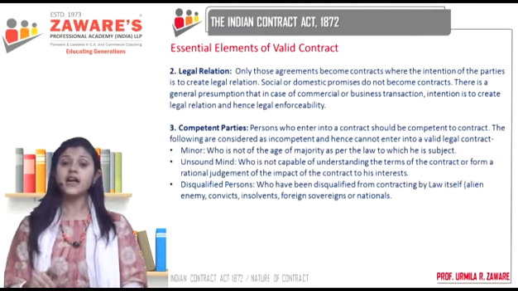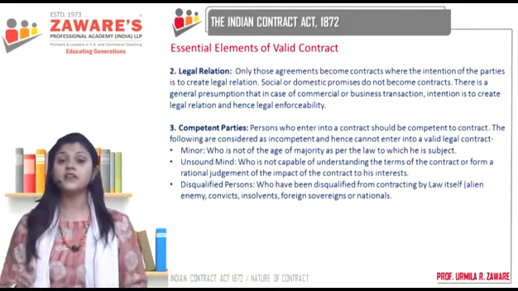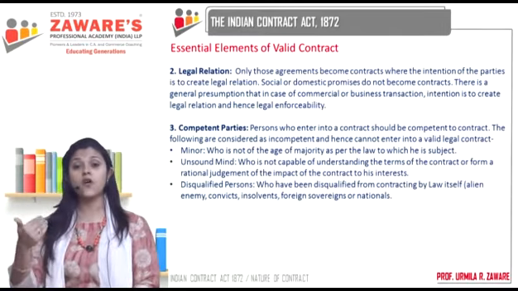Correct? Third category is those people who are intoxicated or under the influence of drugs, under the influence of alcohol, people who are under the influence of very, very heavy medicines, because of which they cannot understand. They are in a dazed situation, either under the influence of alcohol, drugs, or even very strong antibiotics or medicines where they cannot think clearly.